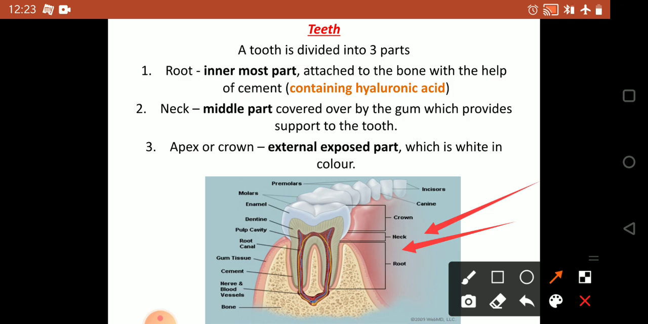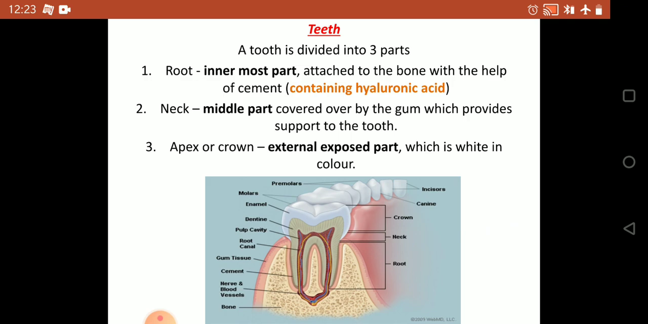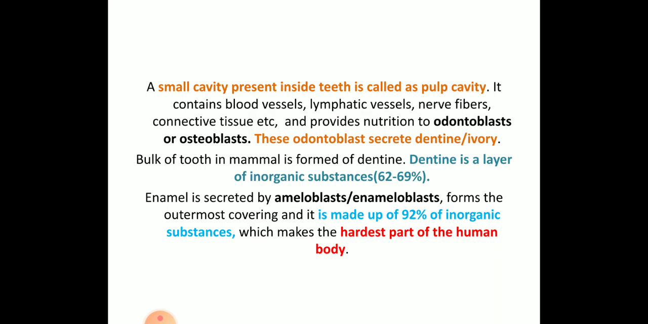The crown or apex is the upper portion, where the tooth is externally exposed, and through the crown you chew the food. So these are the different divisions of the tooth. The small cavity present within the tooth is called the pulp cavity.